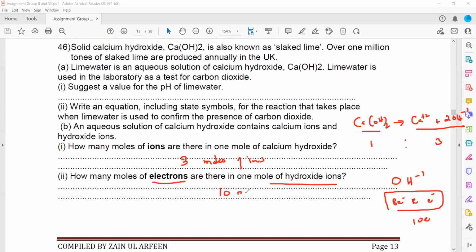So it contains 10 moles of electrons, because one hydroxide ion has 10 electrons, so 1 mole of hydroxide ions will have 10 moles of electrons. So that's why 10 is the right answer. Is it clear, this one? Any doubt in this question?